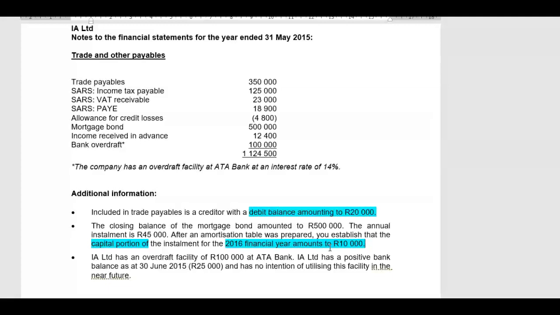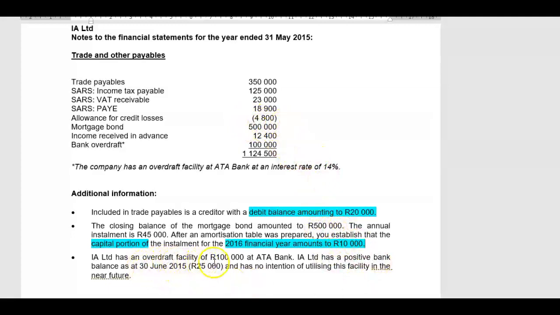Alternatively, IAS 1 allows you to show that as part of the trade and other payables note. So if I want to show it under trade and other payables, I would show it there as short-term portion of long-term loan, 10,000 Rand, and not 500,000 Rand.